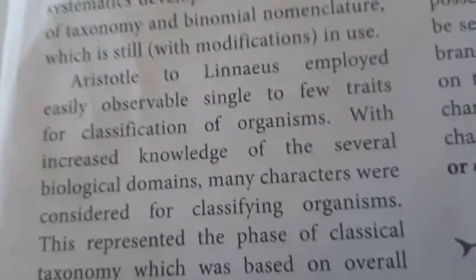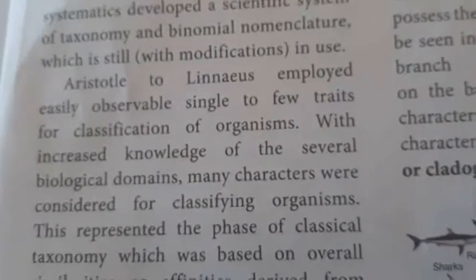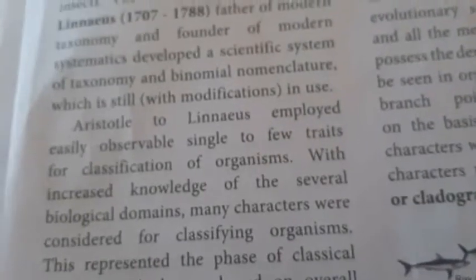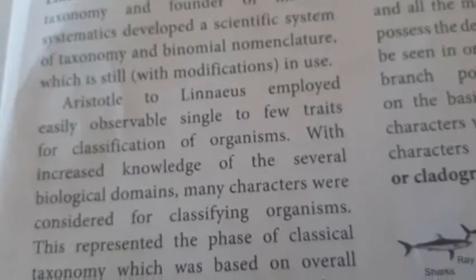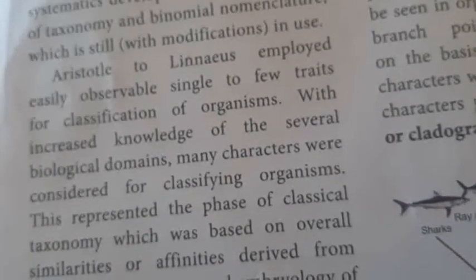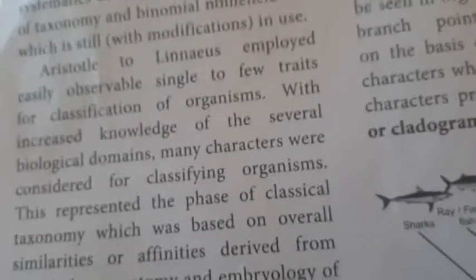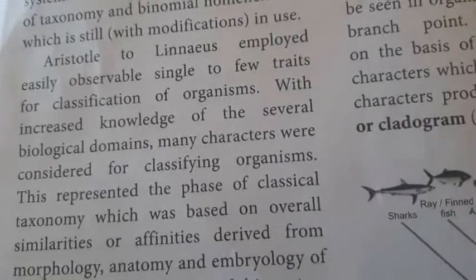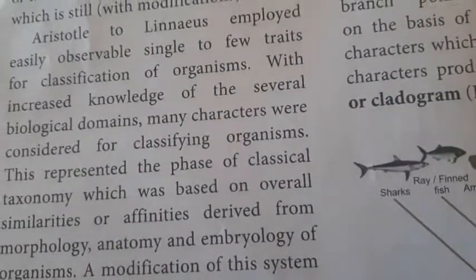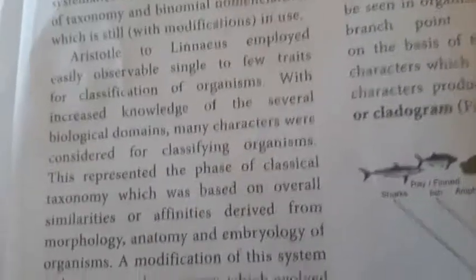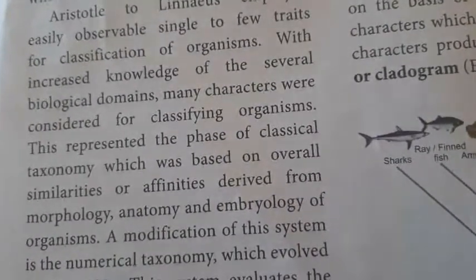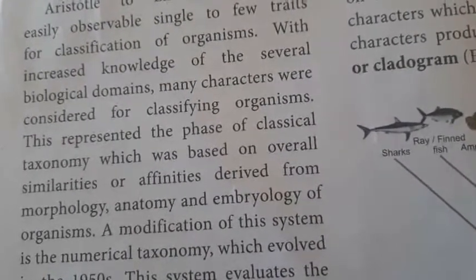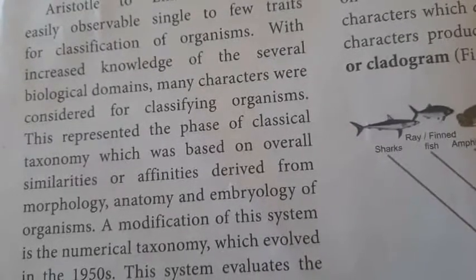With increased knowledge of several biological domains, many characters were considered for classifying organisms. They represented the basis of classical taxonomy, which was based on overall similarity or affinity derived from the morphology, anatomy, and embryology of organisms.